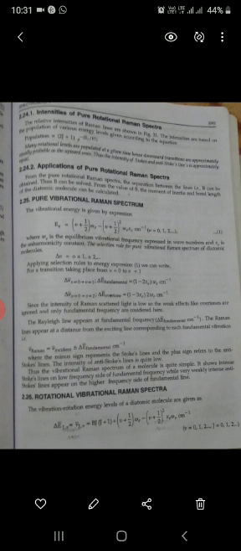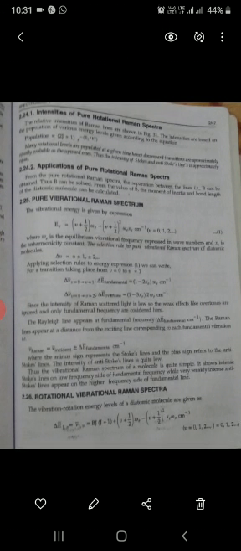We know that the vibrational energy E nu equals (nu plus half) omega E minus (nu plus half) square omega E xe centimeter inverse. In the case of Raman spectra, the selection rule is del nu equals 0, plus minus 1 or plus minus 2.